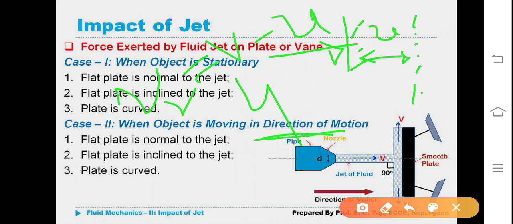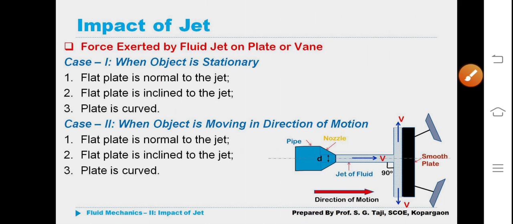There are three cases. The flat plate is normal to the jet, as I have already shown in the previous figure. The flat plate may be inclined to the jet and moving. Or the plate is curved and may be moving.